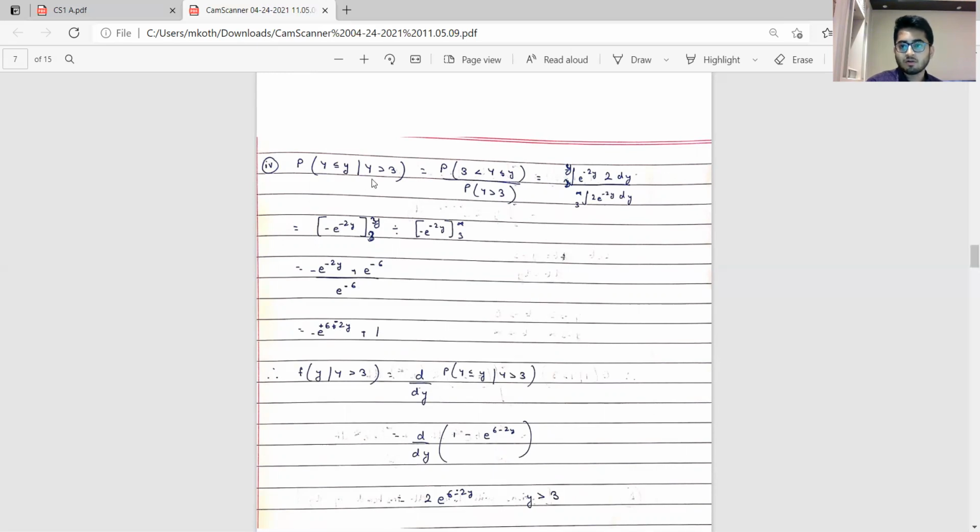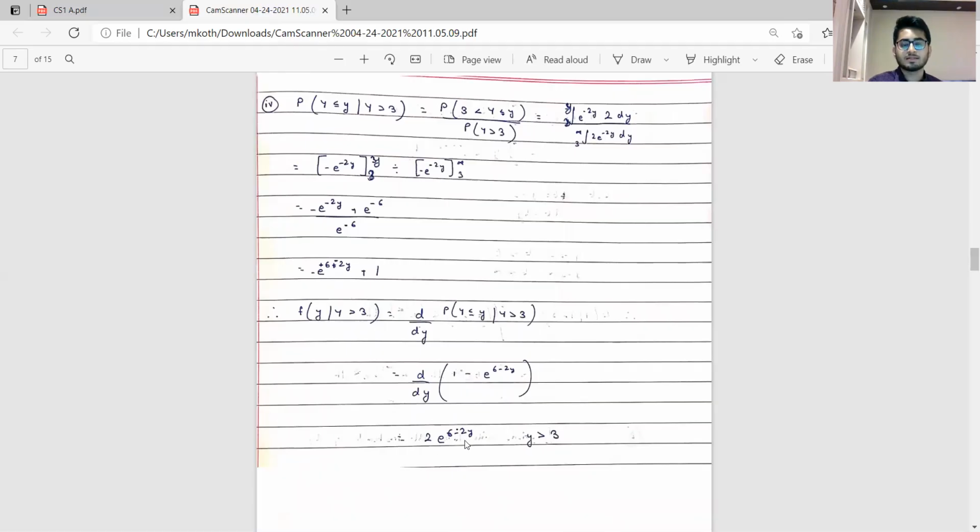We have been asked in the question to find the PDF. What I have done is actually calculated the CDF first, because once I differentiate the CDF, I'll get the PDF. So the PDF is nothing but the differentiation of the CDF. On differentiating, I get 2 e to the power 6 minus 2y, given that y is greater than 3. This is what was expected.